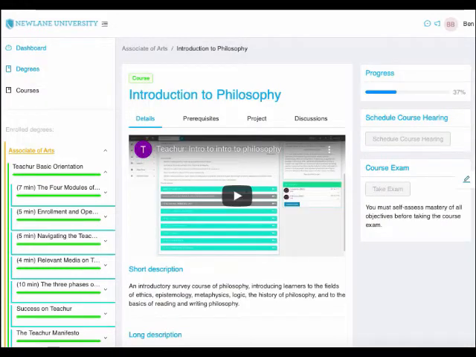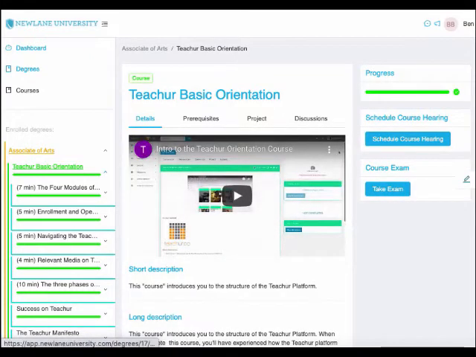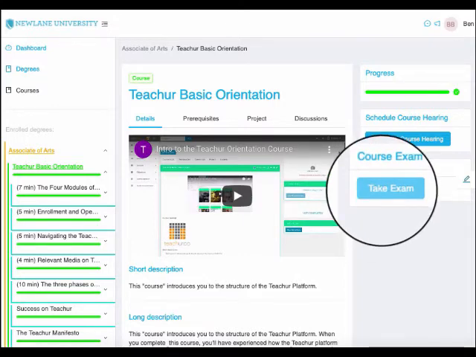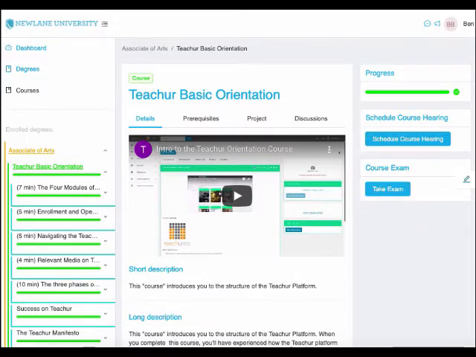Once you've completed marking self-assess mastery, you can take the course exam. You can see that there's a reminder note for this. You must self-assess mastery of all objectives before taking the course exam. So I'm going to go into another course where I have self-assess mastery of all the objectives, so it's letting me take the course exam. After you've self-assessed mastery of all the objectives, you can launch the course exam by clicking on Take Exam. Again, this is activated once you have self-assessed mastery of all course objectives.